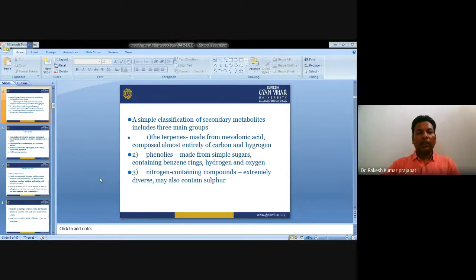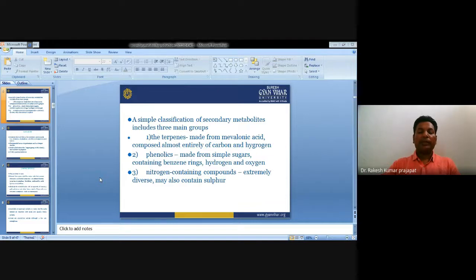Terpenes are synthesized through the mevalonic acid pathway. If you talk about the chemical composition, they are composed entirely of carbon and hydrogen.